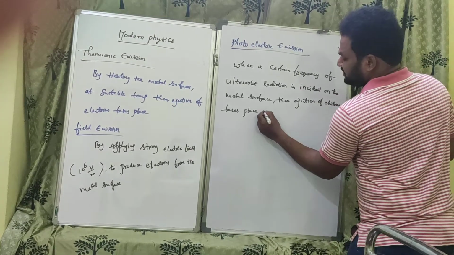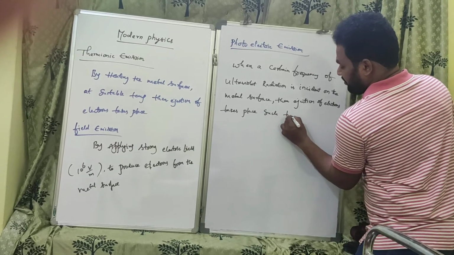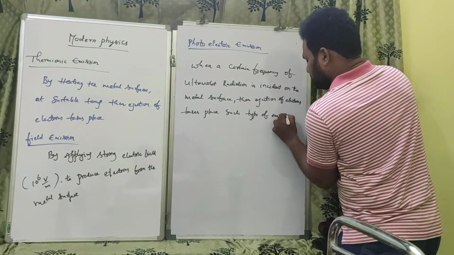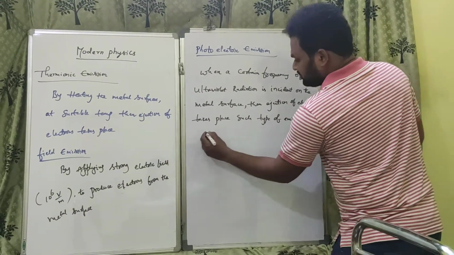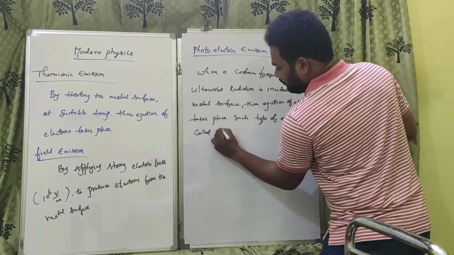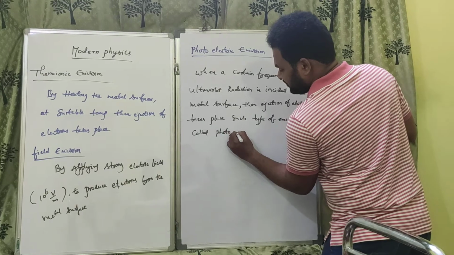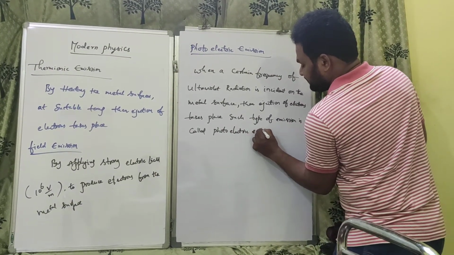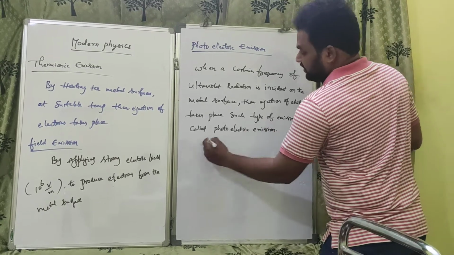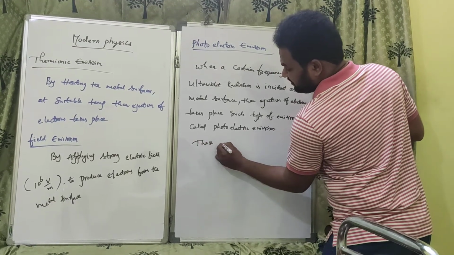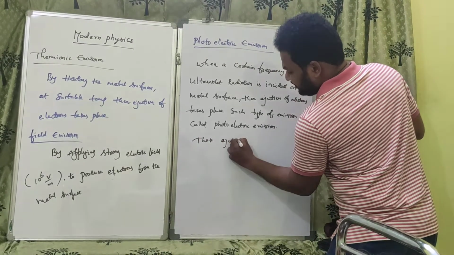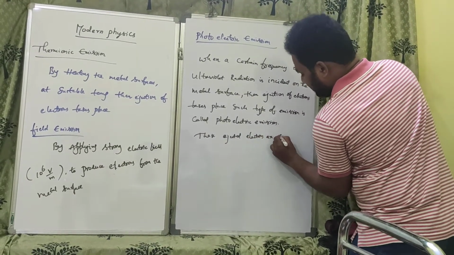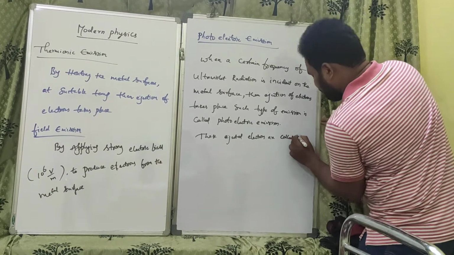Such type of emission is called photoelectric emission. These ejected electrons are called photoelectrons.